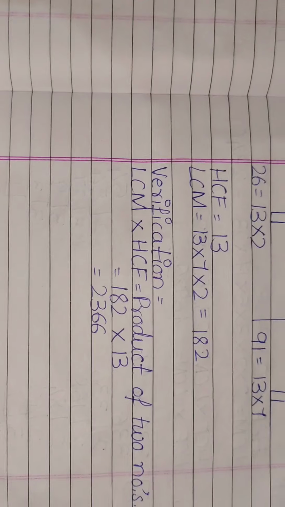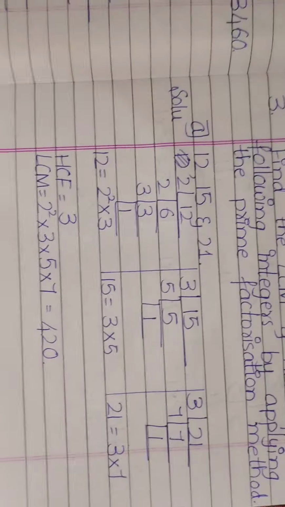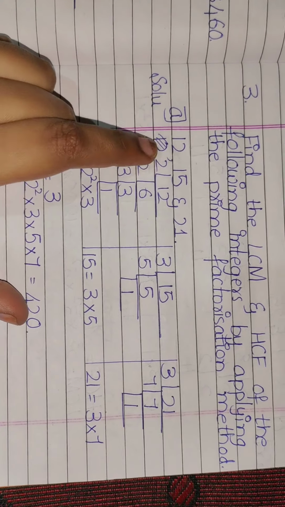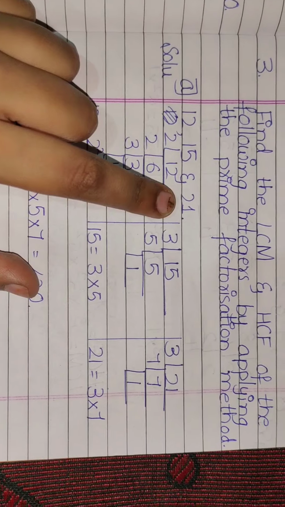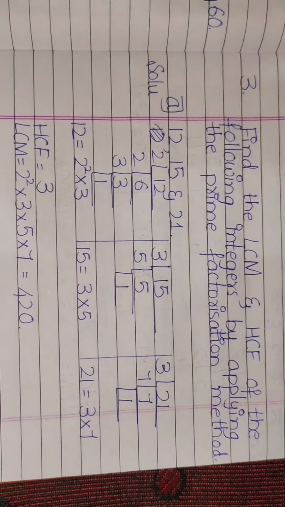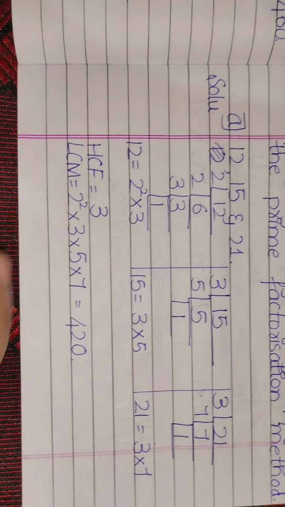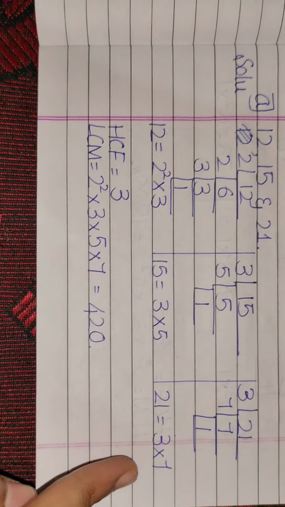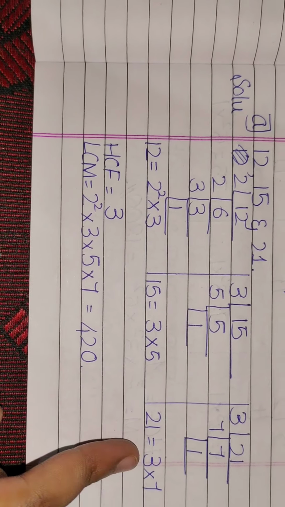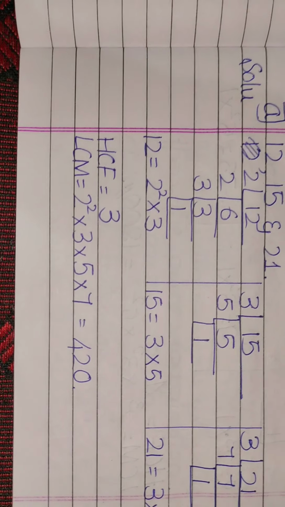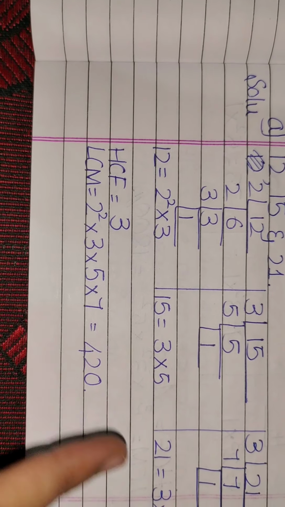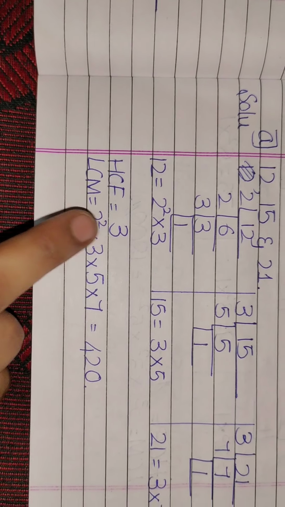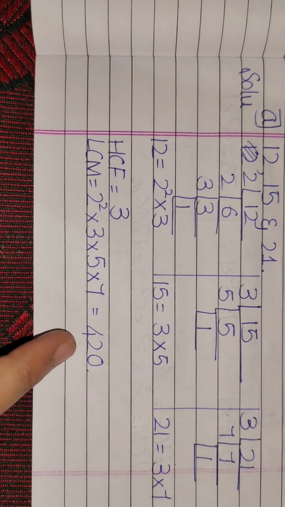They have told us to find the LCM and HCF of the following integers. They have given the integers 15, 12 and 21. So we have to use the prime factorization method and solve for LCM and HCF. As in the previous sum, you will find the factors. Then find the highest number which is repeated, that will be your HCF. LCM means you take it only once and multiply. Suppose 3 is twice, you will take it only once. When you multiply 2 2s are 4, into 3 into 5 into 7, you will get 420.